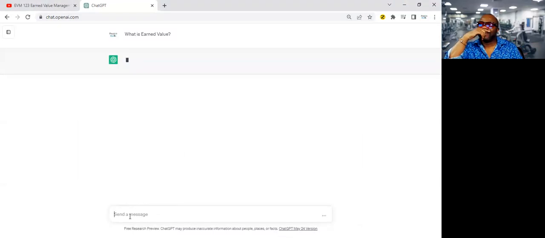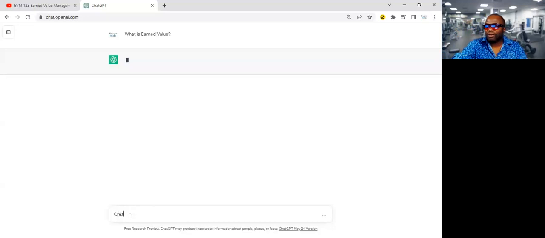And you got to remember, earned value is called either earned value management, or EVM, or EVA. So ChatGPT might be searching for some context to better explain it. But I'm going to go ahead while it's still doing that. I'm going to show you the next prompt I would put in there.